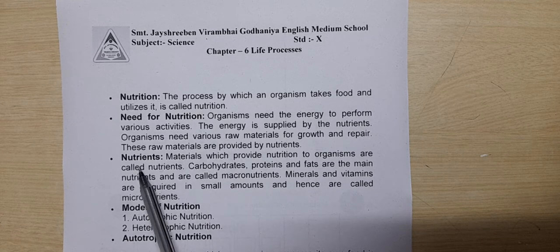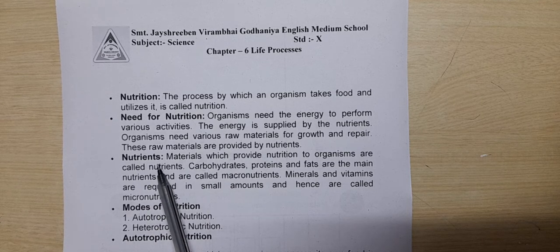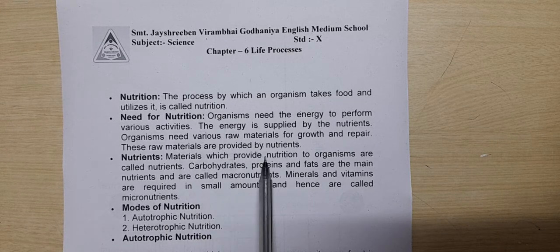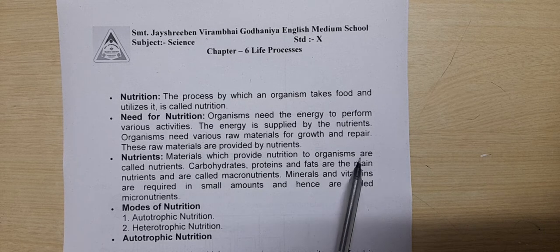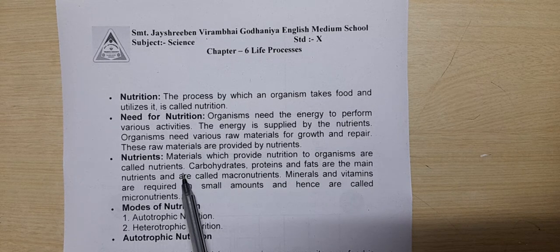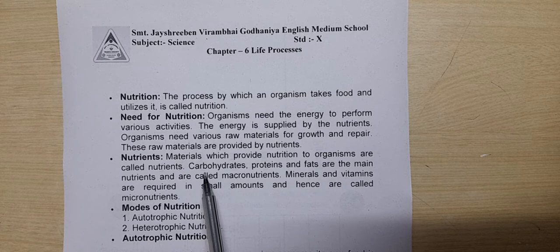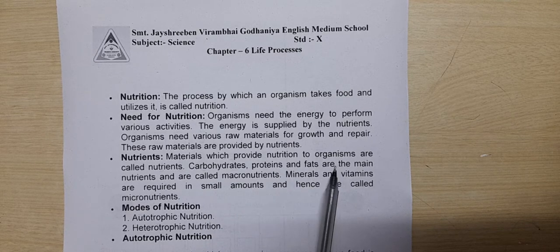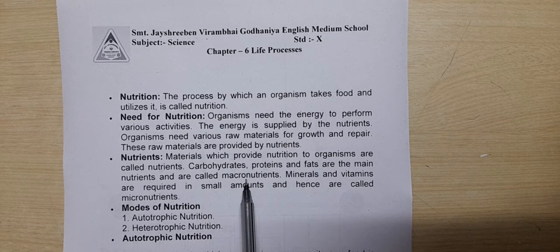Now next is nutrient. How can we define the nutrient? As I already told you, the materials which provide nutrition to an organism are called nutrients, right? Examples of nutrients: carbohydrates, proteins, and fats are the main nutrients and are called macronutrients. Macronutrients means what? Those we require in a good proportion, in a larger amount, are called the macronutrients.